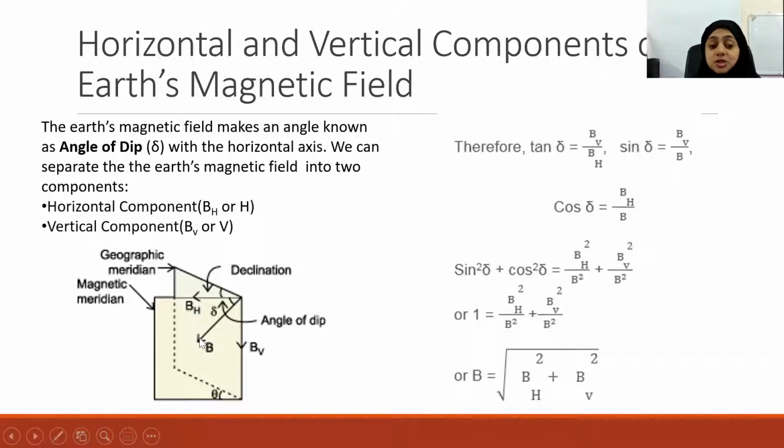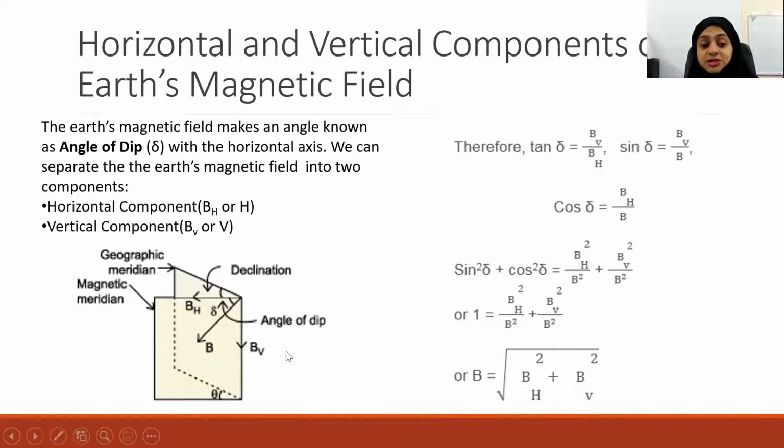Therefore, we can resolve this magnetic field B along the horizontal, that is along the x direction, and along the vertical, that is along the y direction. Here it is along the negative direction of x-axis and negative direction of y-axis. It doesn't matter. So along the horizontal and along the vertical, we can resolve this vector B. The horizontal component is usually represented by BH and the vertical component is represented by BV. So can you tell me what will be BH?